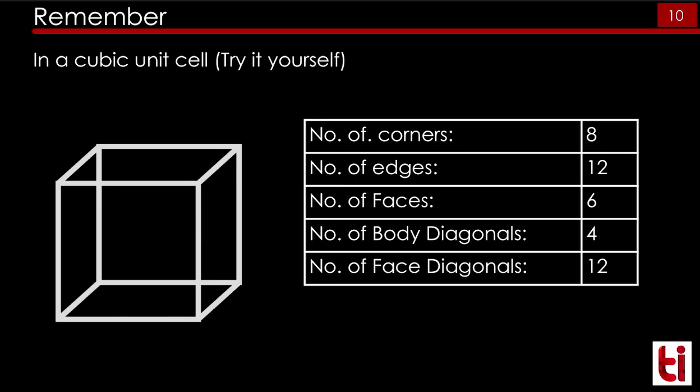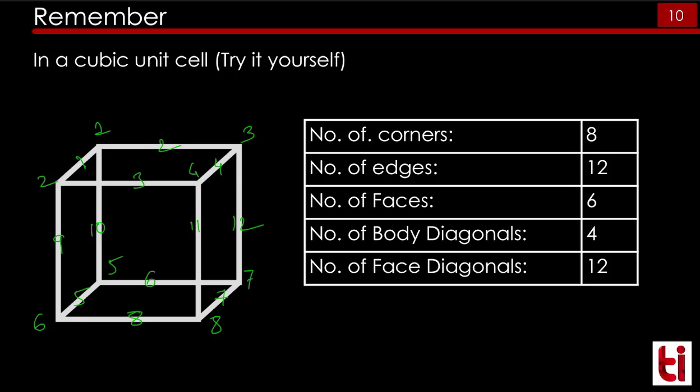Again, just a little bit to brush up your memory. This is a cube. We can say this is a cubic unit cell in 3 dimensions. It has 8 corners: 1, 2, 3, 4, 5, 6, 7 and 8. There are 12 edges: 4 on the top side, 4 on the bottom side, and 4 vertical ones, making 12.